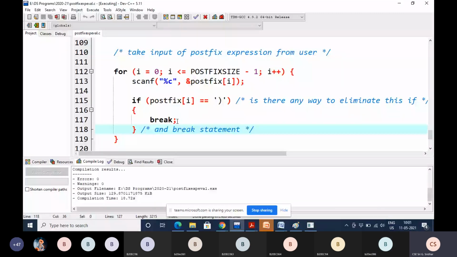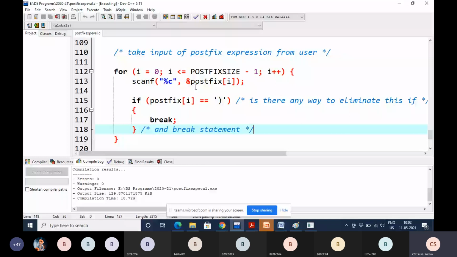Now is 4 equal to right parenthesis? No. Okay, so then again go for incrementing the i value. Postfix size is 100, you know already. So 1 less than or equal to 99, postfix size minus 1. Now again you have to read the second symbol.